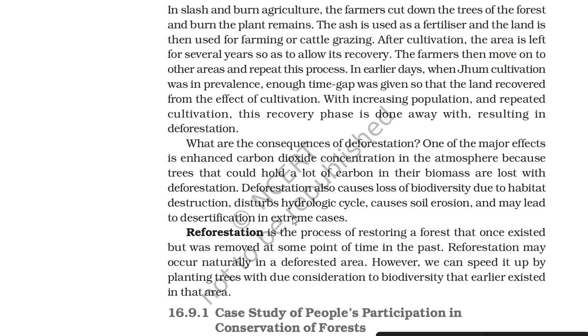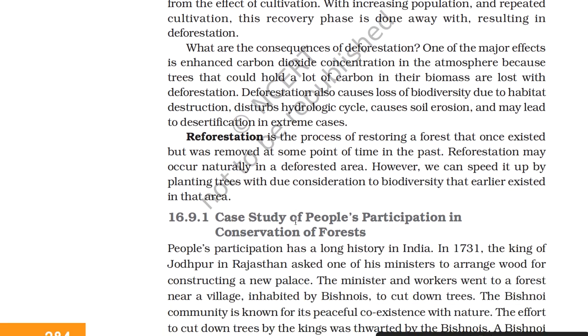What are the consequences of deforestation? One of the major effects is enhanced carbon dioxide concentration in the atmosphere because trees that could hold a lot of carbon in their biomass are lost with deforestation. Deforestation also causes loss of biodiversity due to habitat destruction, disrupts the hydrologic cycle, causes soil erosion, and may lead to